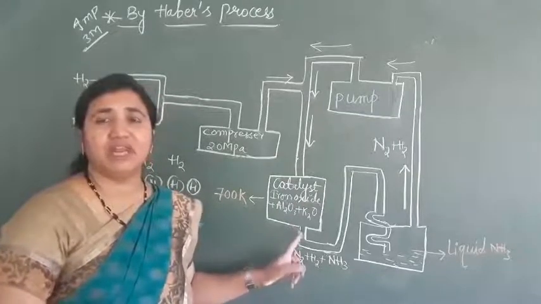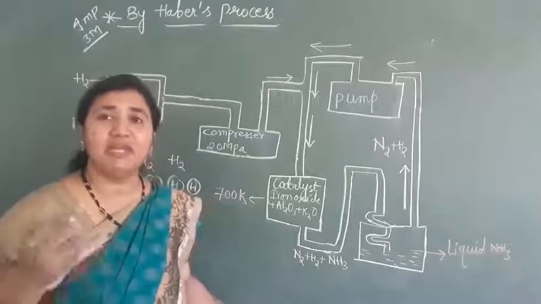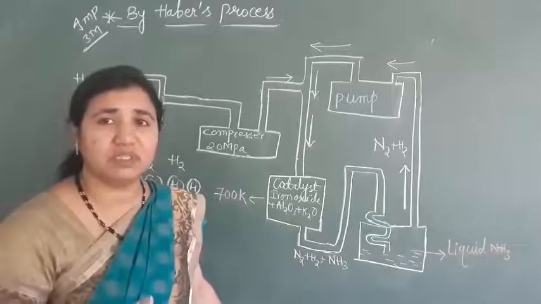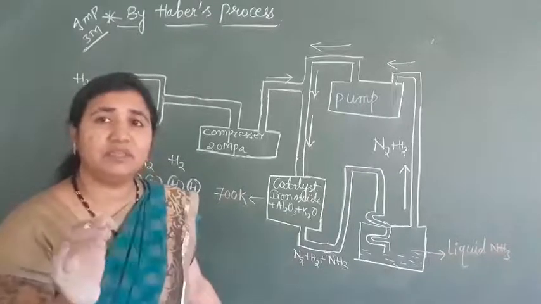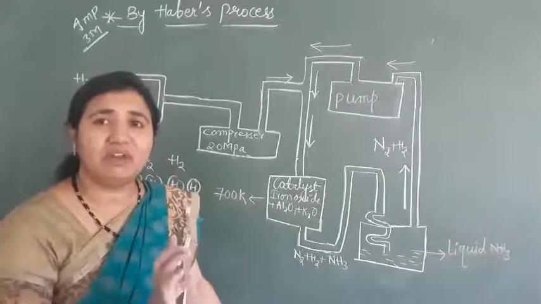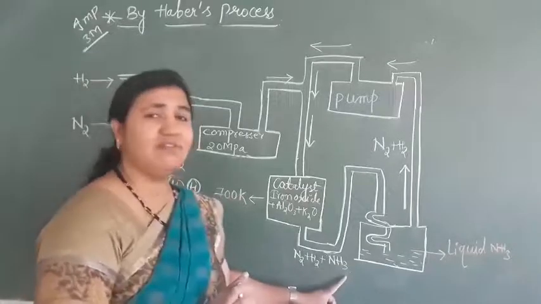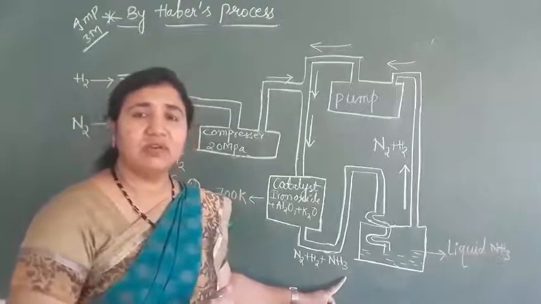Now both the compressed gases come to this catalytic chamber, and here the reaction takes place. Nitrogen and hydrogen combine and form ammonia, but complete formation of ammonia is not possible. Only 10 to 15% ammonia we will get. The remaining will be in the form of nitrogen and hydrogen only. So this mixture of nitrogen, hydrogen and 10 to 15% ammonia